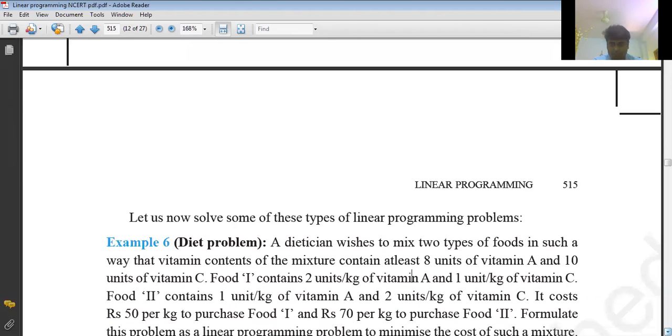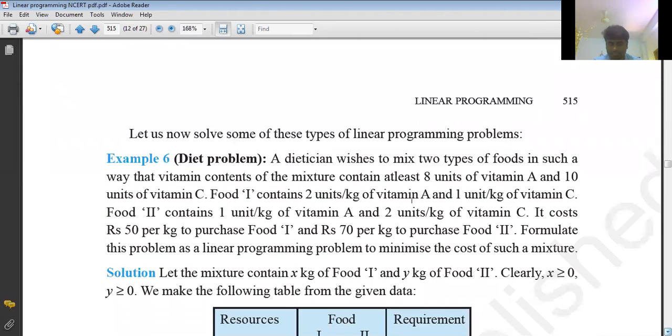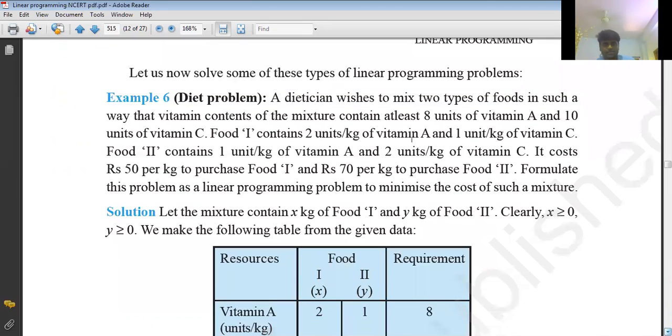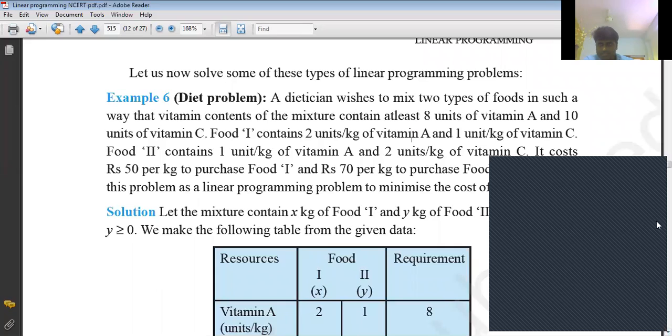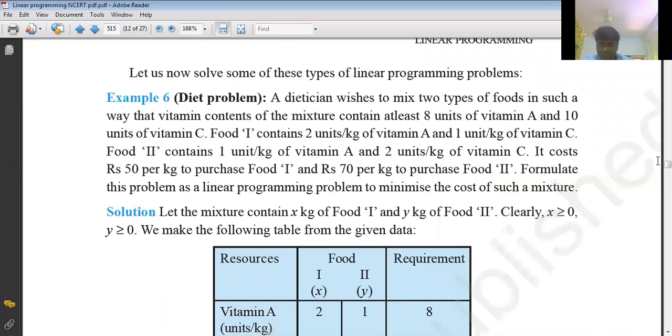A dietitian wishes to mix two types of foods in such a way that the vitamin contents of the mixture contain at least 8 units of vitamin A and 10 units of vitamin C. That is the requirement in total. So the vitamin content of that mixture of two types of food is at least 8 units in total for vitamin A in both the foods, and 10 units of vitamin C overall.